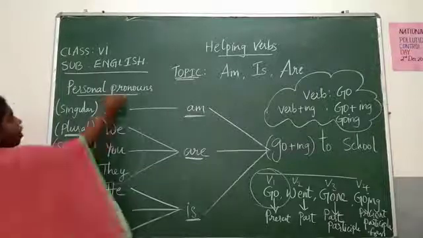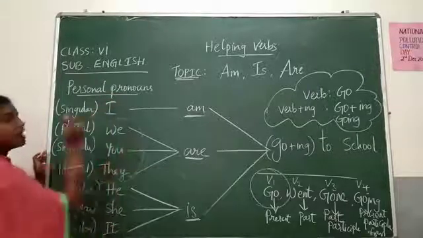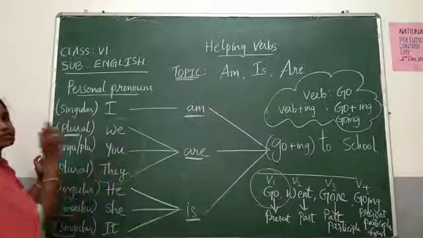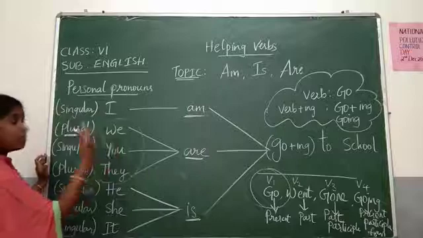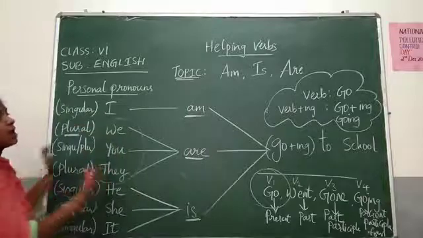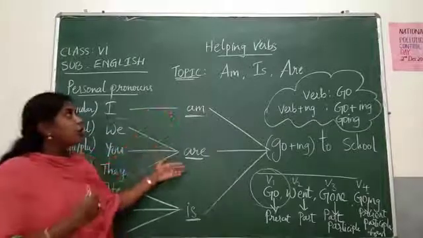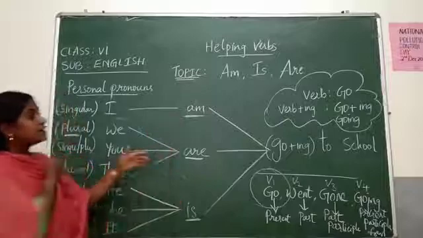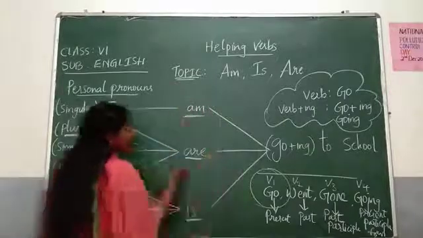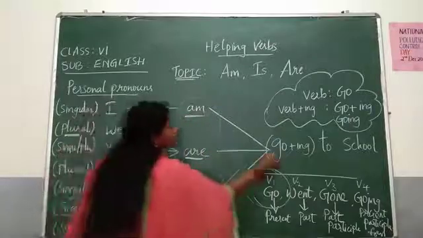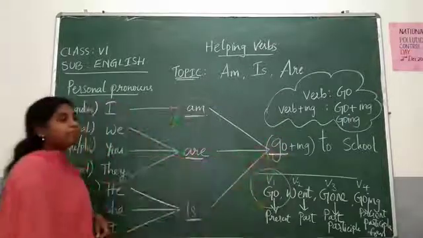Okay. So these are all the personal pronouns, and when using these personal pronouns you should clearly understand which one is singular and which one is plural, and based on this we have to use these singular or plural helping verbs. These are called helping verbs because these three words are helping this main verb go.